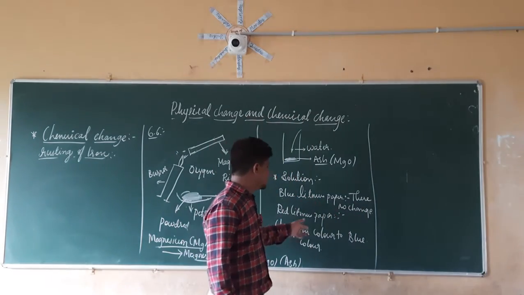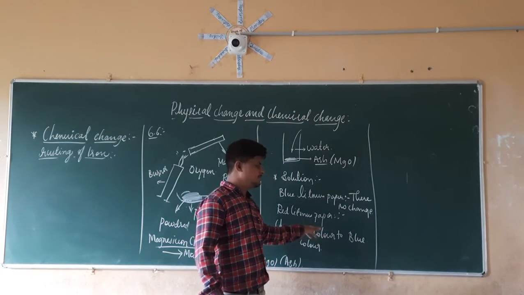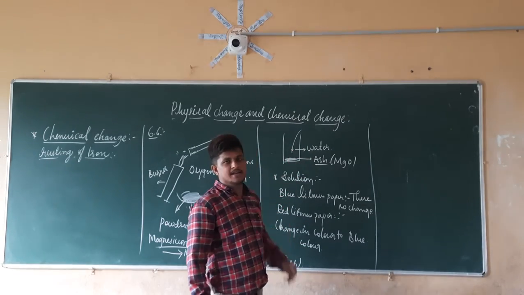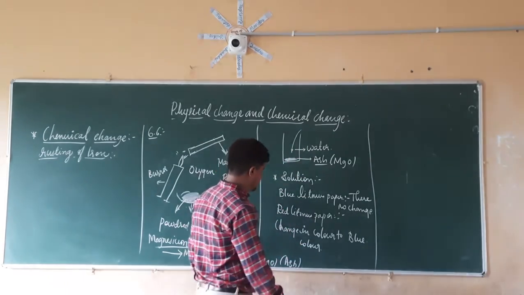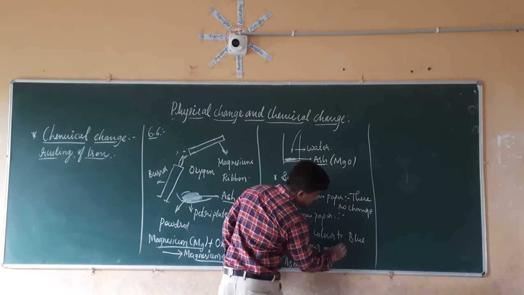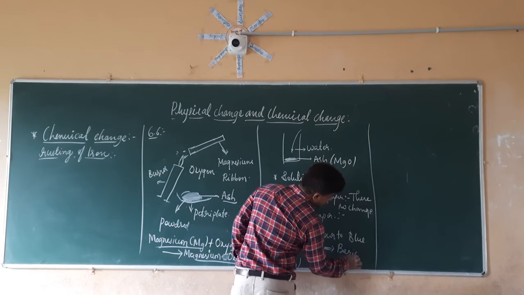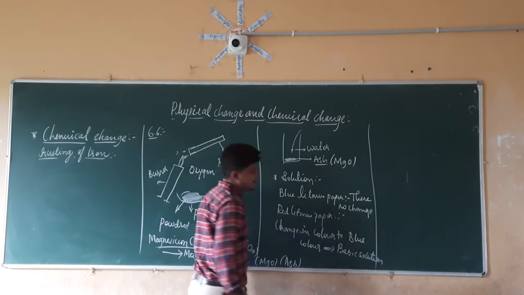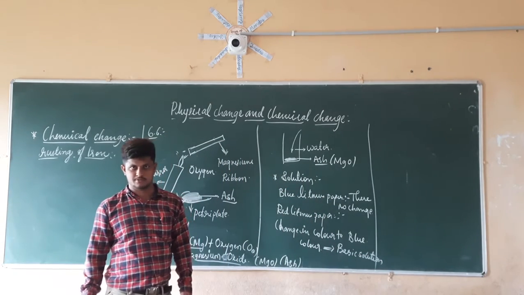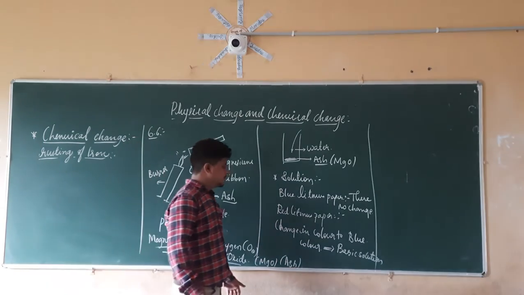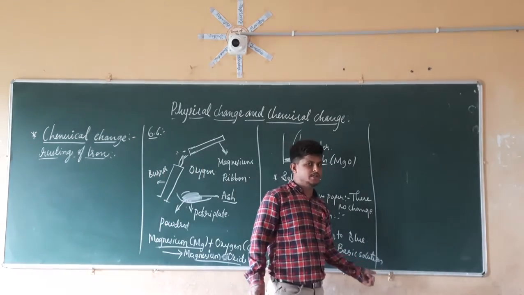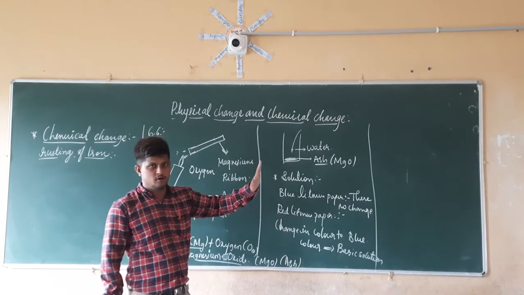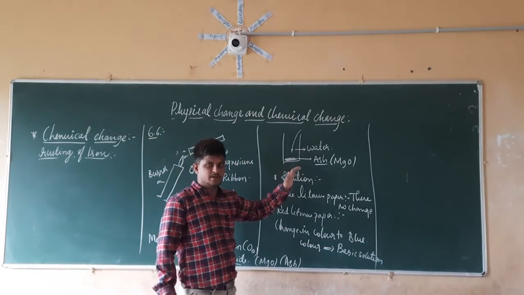So if there is a color change in the red litmus paper to the blue color, then the solution we are getting is nothing but what? It is a basic solution. So if it is forming a basic solution here, then we can say that a new product is formed.